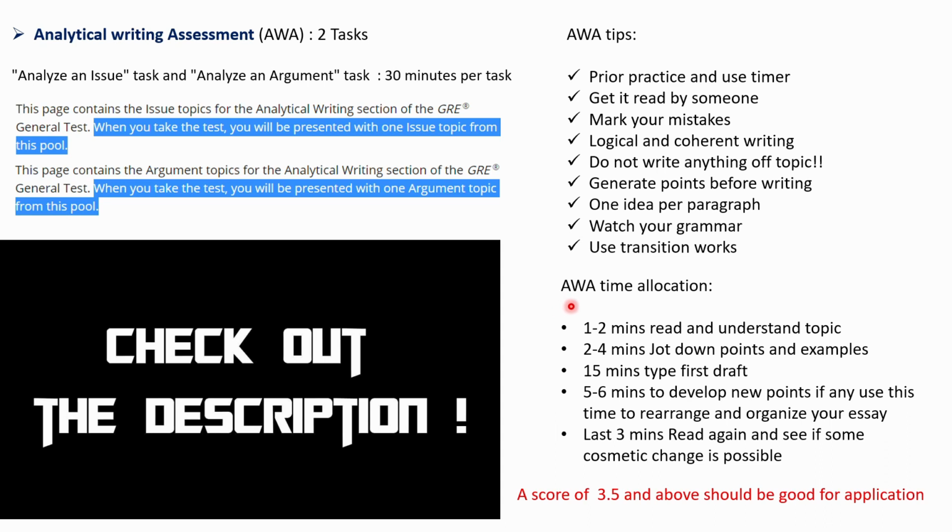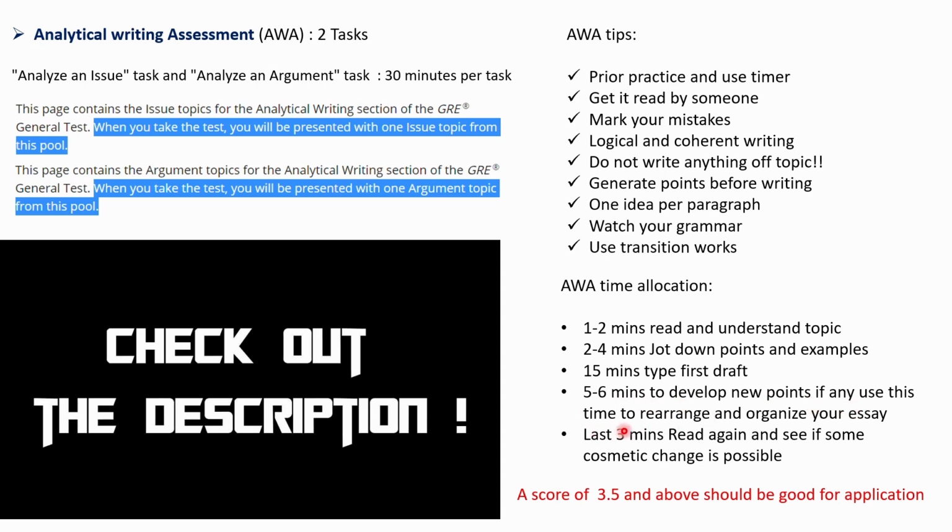Then comes AWA time allocation. First 1 to 2 minutes, read and understand the topic. Next 2 to 4 minutes, spend on writing down the points and examples which come to your mind. Then 15 minutes to type your first draft. Then 5 to 6 minutes to develop new points, if any.